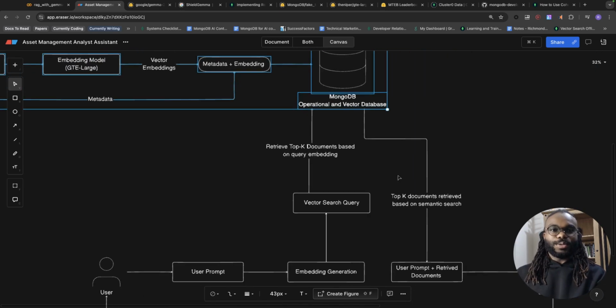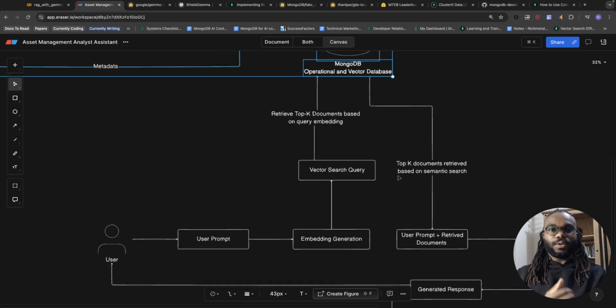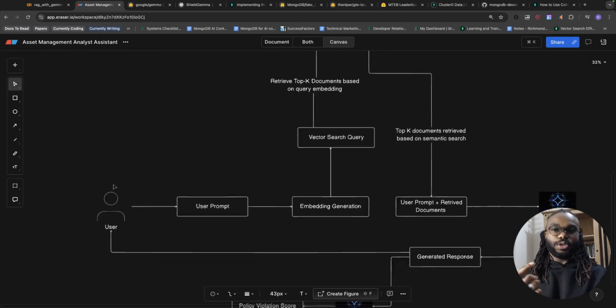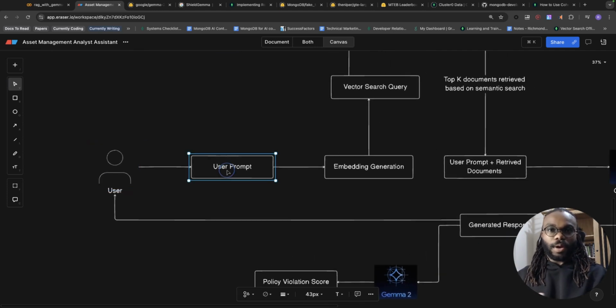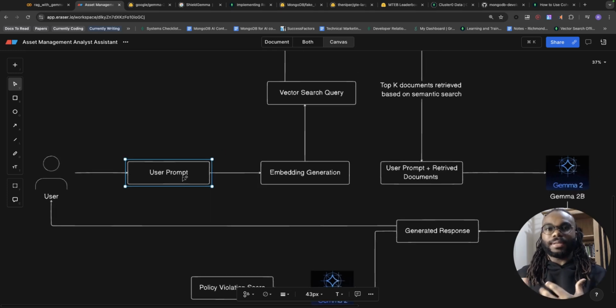Next, let's go into the retrieval aspect, or maybe the user's perspective. A user here will enter a prompt, and this prompt could be a statement made to a financial advisor or financial system like a chatbot. We want to make sure that chatbot is not giving out any financial advice, or we will get fined by the powers that be. So a user prompt could be, hey, what stocks should I invest in tomorrow to double my money? Essentially, you don't want to build a chatbot that spews out financial advice when given this prompt.